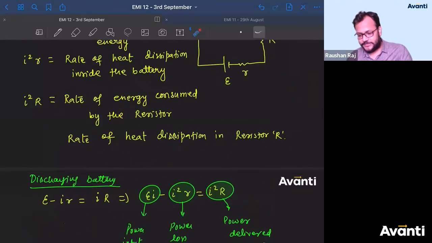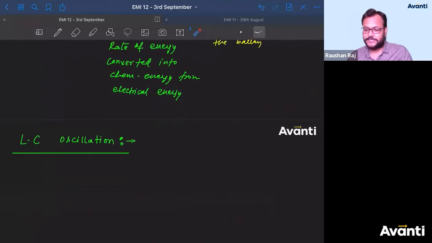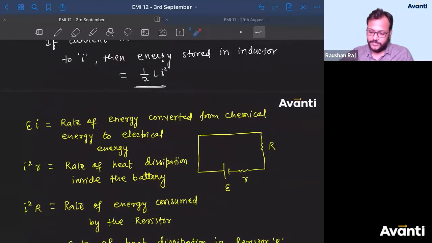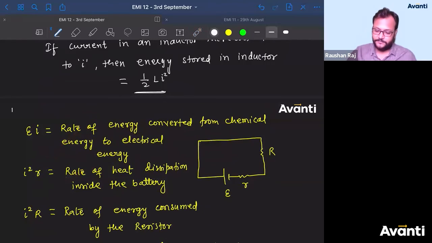All right, guys, let us move on to the next part. So guys, please remember this slide. This is important. Okay, so this is energy transaction, energy transaction.